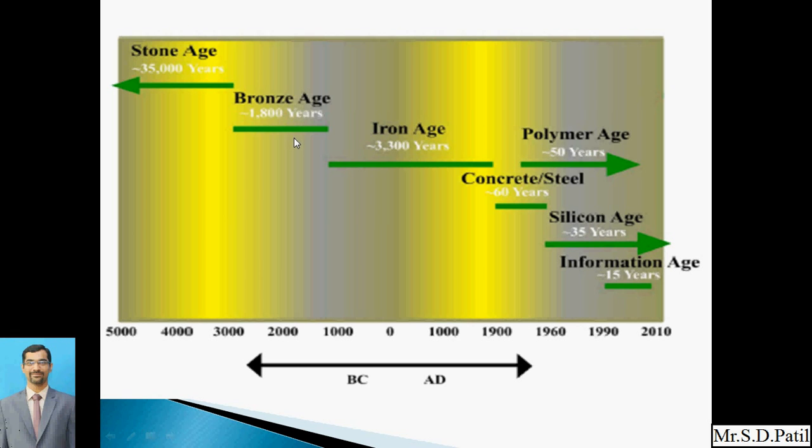Okay, because there was no alternative material at that time, it was made only with bronze. After that, the Iron Age was there. So when that calendar was found, at that time or near about that time, we found iron as a material, and then afterwards, in the next 60 years, we used concrete, steel, then silicon. Now it is the information age, so we are using some advanced materials nowadays, and again in the next lecture we will discuss this. Then the polymer age. Okay, so nowadays we are using composites for this purpose.